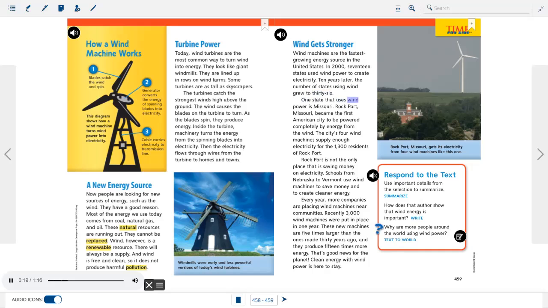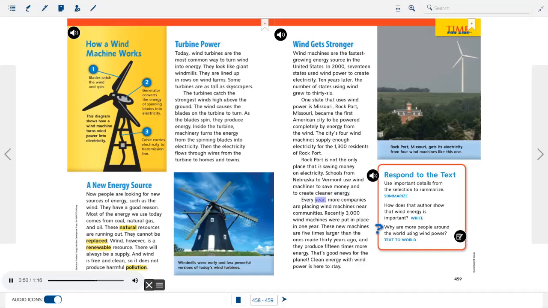One state that uses wind power is Missouri. Rockport, Missouri became the first American city to be powered completely by energy from the wind. The city's 4 wind machines supply enough electricity for the 1,300 residents of Rockport. Rockport is not the only place that is saving money on electricity. Schools from Nebraska to Vermont use wind machines to save money and to create cleaner energy.